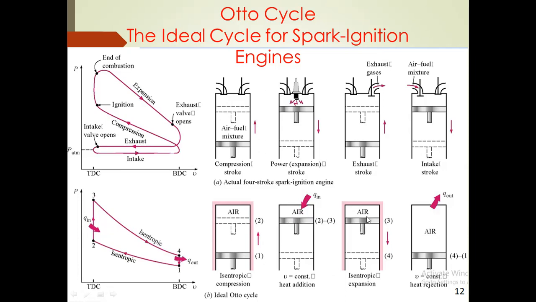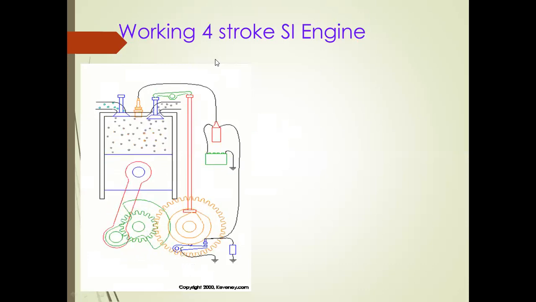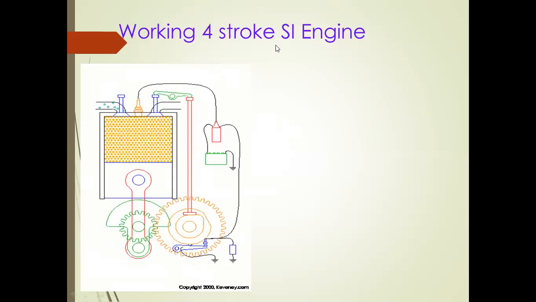Next stroke is the isentropic expansion process. The piston is going from TDC to BDC. Next one is the heat rejection process, after which the cycle will be completed. So in the next slide, we have discussed the working of the four-stroke spark ignition engine.